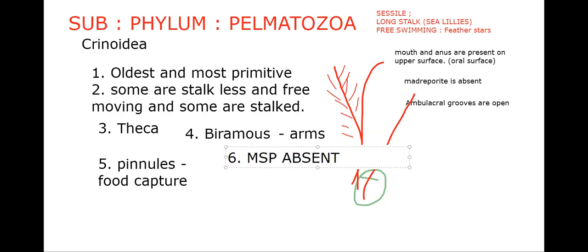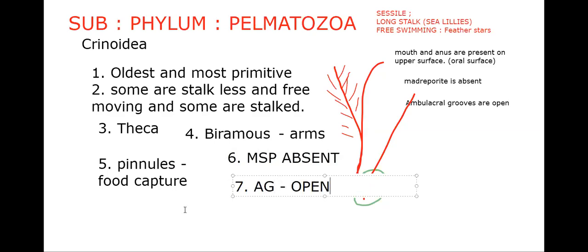That is to be remembered. Ambulacral grooves are open. This is compulsory everywhere. We should say that pedicellaria are absent here. We said already: pedicellaria, madreporite, spines, ambulacral grooves, tube feet with or without sucker.